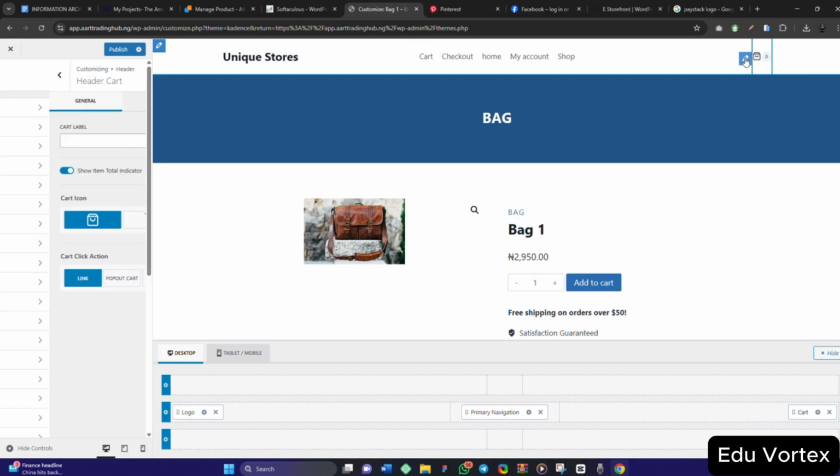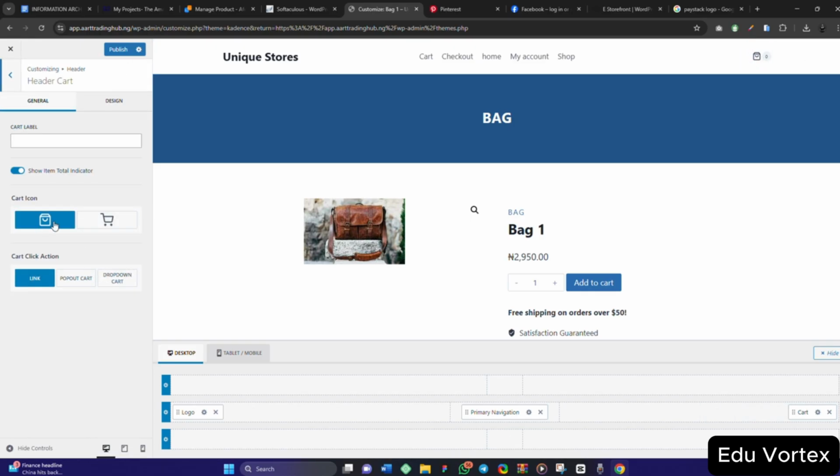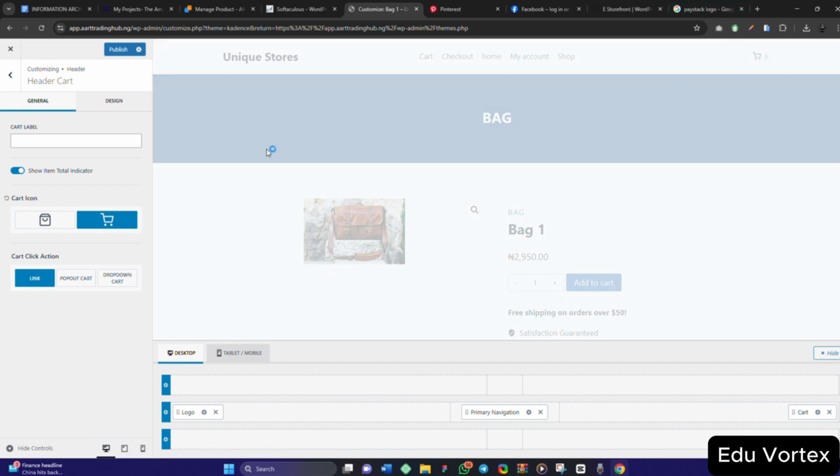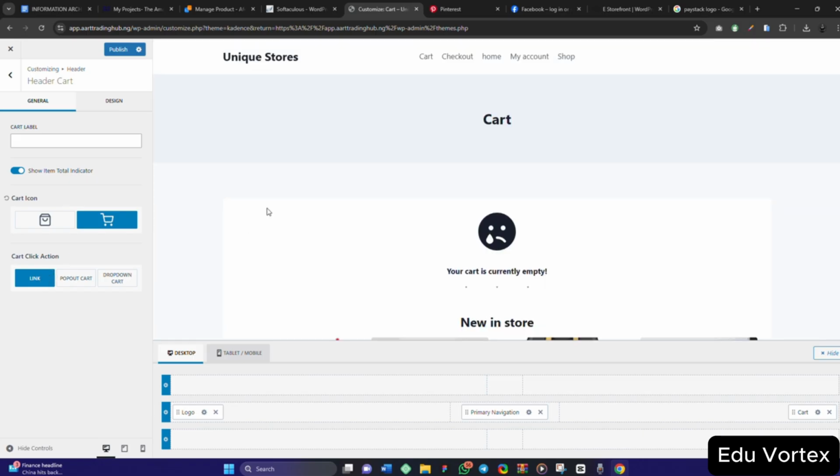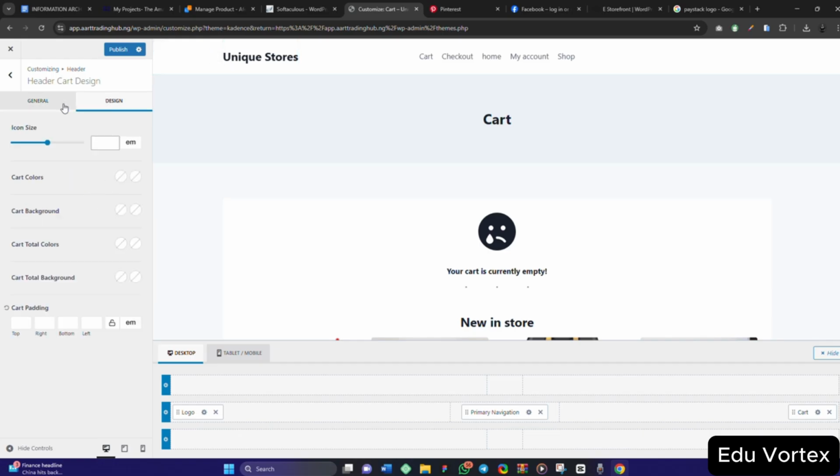You see, you can edit this option, choose any of these cart icons. So this is about how, honestly speaking, if you can read, there is nothing too difficult that you will not get here. So if you click on this, okay, add cart link. Let me take it back. So the next thing is, okay, let's do it like this.